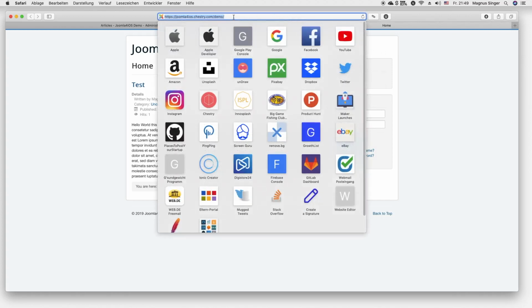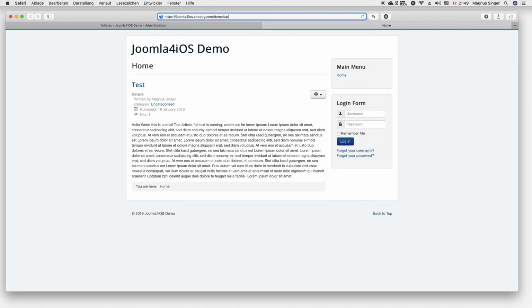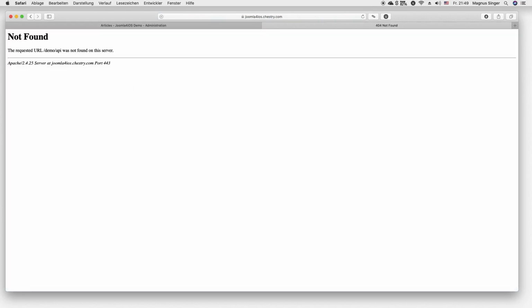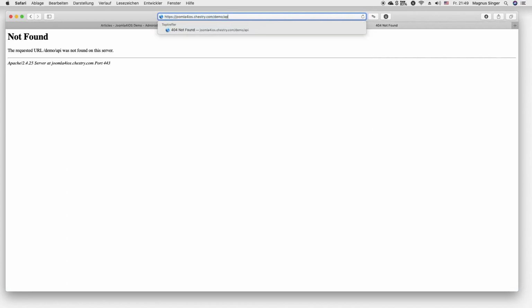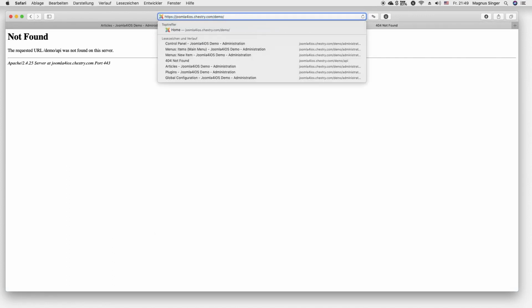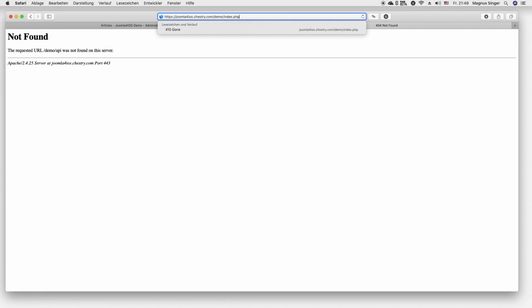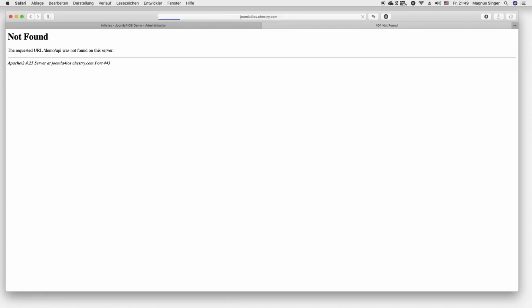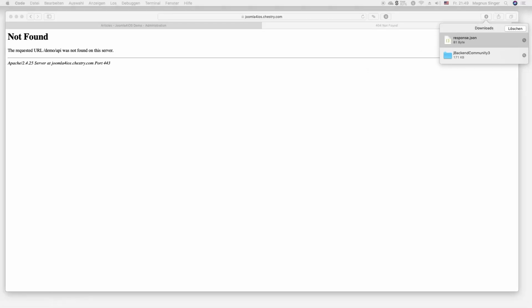If I now access the menu manually, I can just go to demo/index.php/API. Now you can see I have a response.json download, and I can open it up.